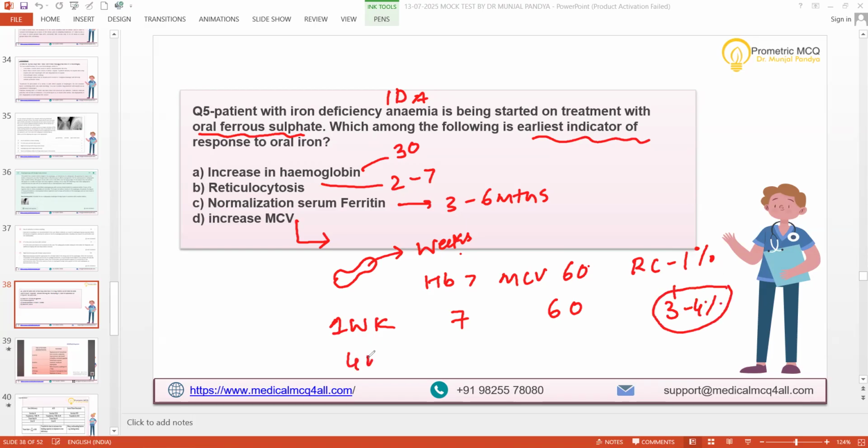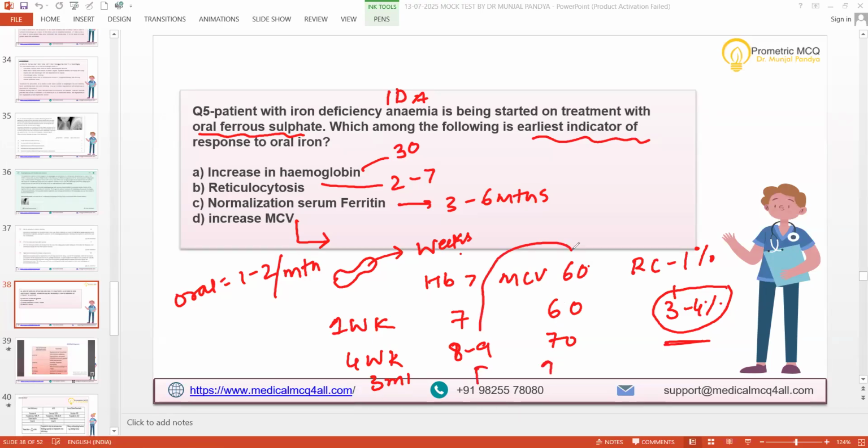After 4 weeks of oral iron, hemoglobin will become 8 or 9, 1 to 2 gram per month increase. Then MCV increases a little, and after 3 months it will increase further. It will not increase immediately.